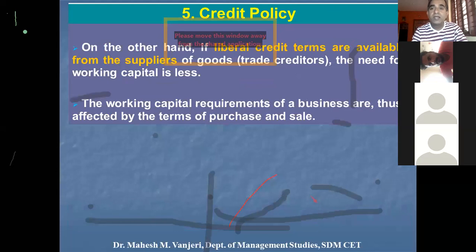on the other hand, if the liberal credit terms are available from the suppliers of goods, that is the raw materials, the need for working capital is less. Okay. So if the company can bargain for a longer credit period with the suppliers of raw materials, the working capital required will be less. So this way the working capital requirements of a business are affected by the terms of purchase and sale both. Okay. So that is how credit policy influences the amount of working capital required in both the ways, when the company sells goods on credit basis, as well as when the same company purchases raw materials on credit basis.